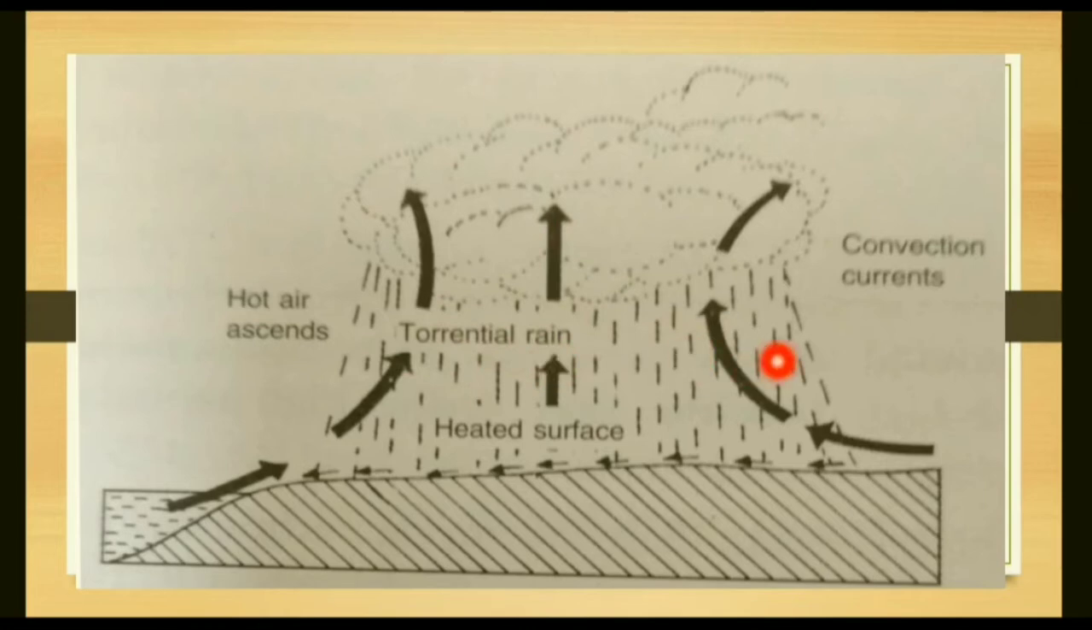It is most common in the equatorial region, because in the equatorial region the temperature is always high, and in this region cumulonimbus type of cloud causes heavy rainfall throughout the year.